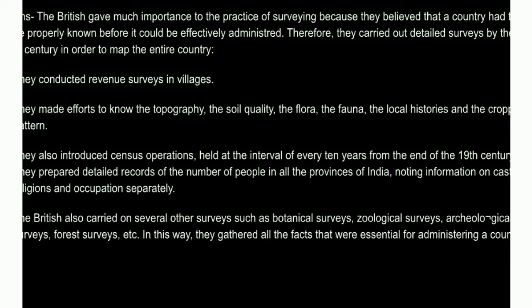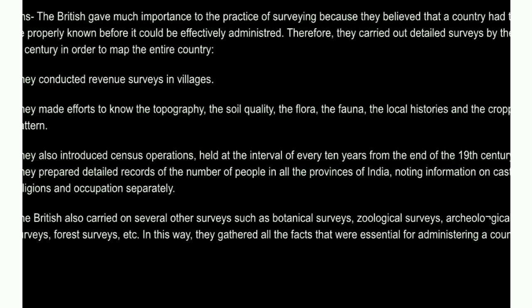Next question, how did surveys become important under the colonial administration? Answer, the British gave much importance to the practice of surveying because they believed that a country had to be properly known before it could be effectively administered.